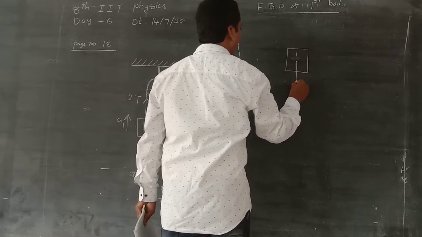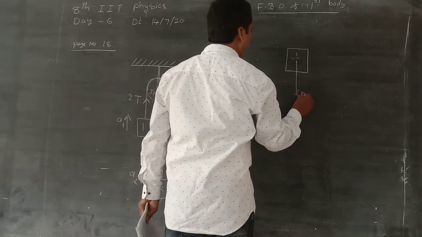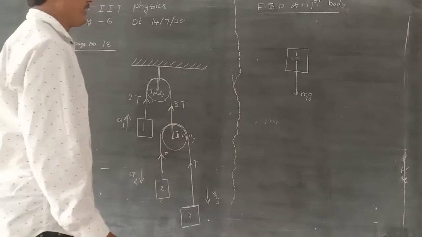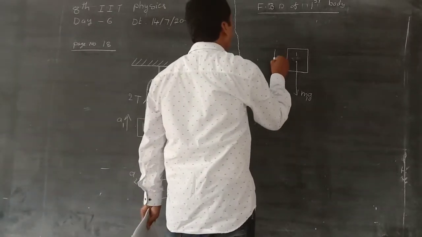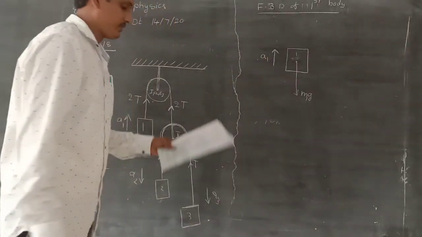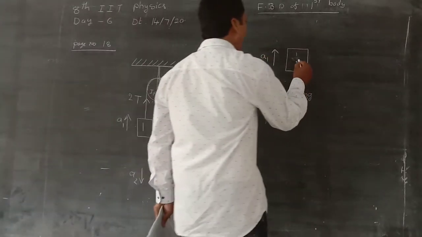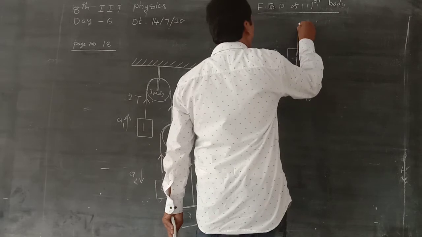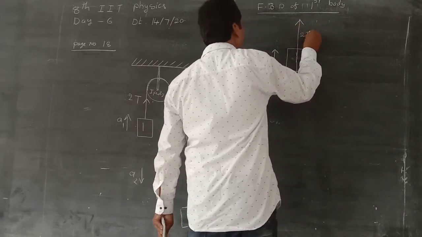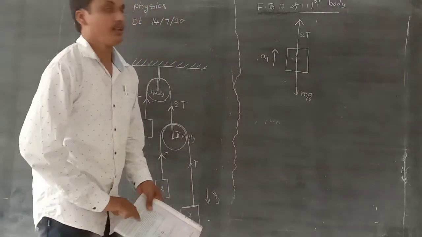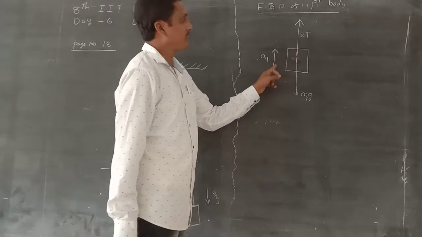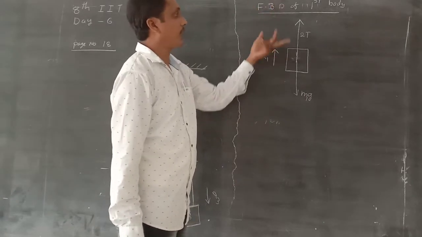The weight of the body acts vertically downward, that is m1 into g. The acceleration of the body is vertically upward, that is a1. The tension in the string acts vertically upward, 2T. So the body accelerates towards the upward direction.